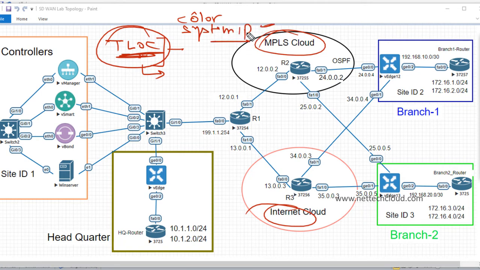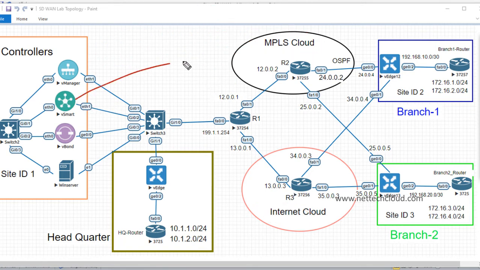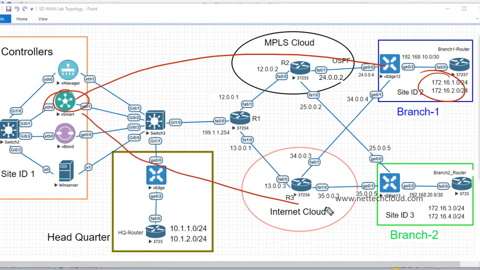Another one is the system IP, which is very similar to the router ID, right? And the third one is encapsulation. Most of the time, the encapsulation protocol is going to be IPsec, and the other option is GRE, but most of the time encapsulation is IPsec. So why is OMP used? When prefixes are advertised to the vSmart, the vSmart receives prefixes and then advertises them again to other WAN edge routers, right? And the site ID is used as a loop prevention mechanism, for routers not in the same site, of course.